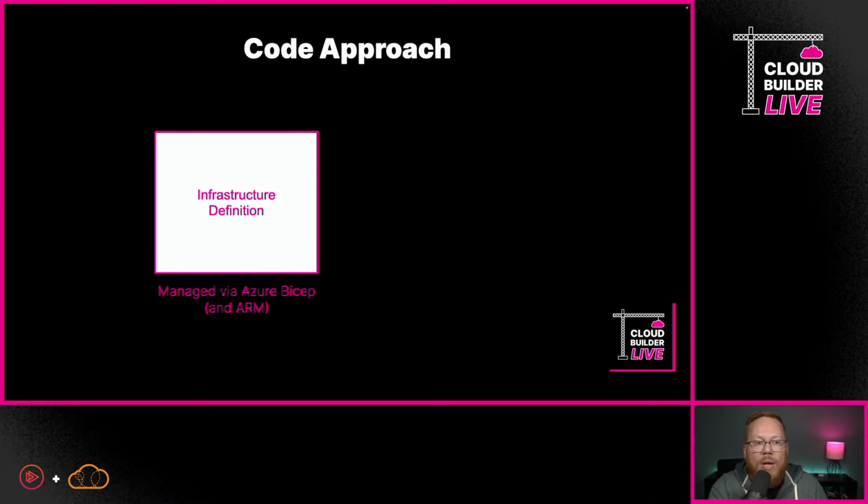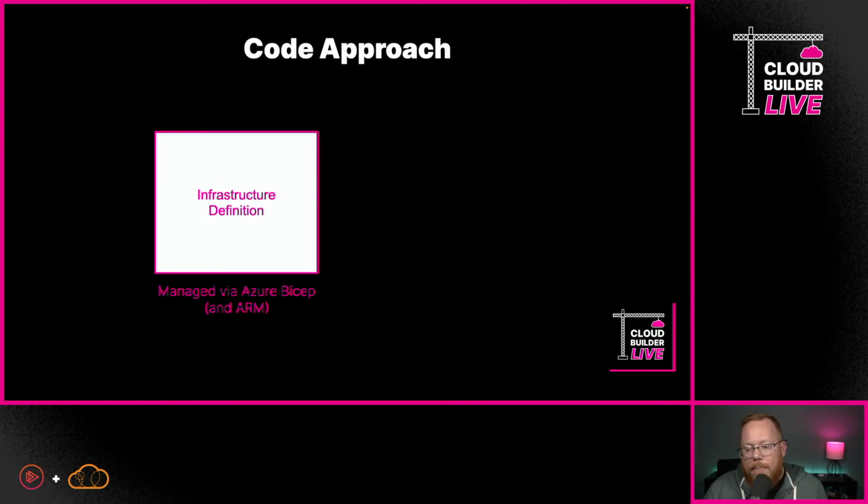So instead of us going in, we could absolutely create 100% of this just in the portal. But here's the problem: what happens when you want to spin it up in another region, or you want to spin up a production version of this when you've been in dev? Or what happens when you need to send this over to somebody else so they can spin up their own version of it? You need to have a way to define your infrastructure that's not limited to, hey, go click here in the portal and go click here. That's what we get. And Azure Bicep is kind of a newer approach to infrastructure as code.